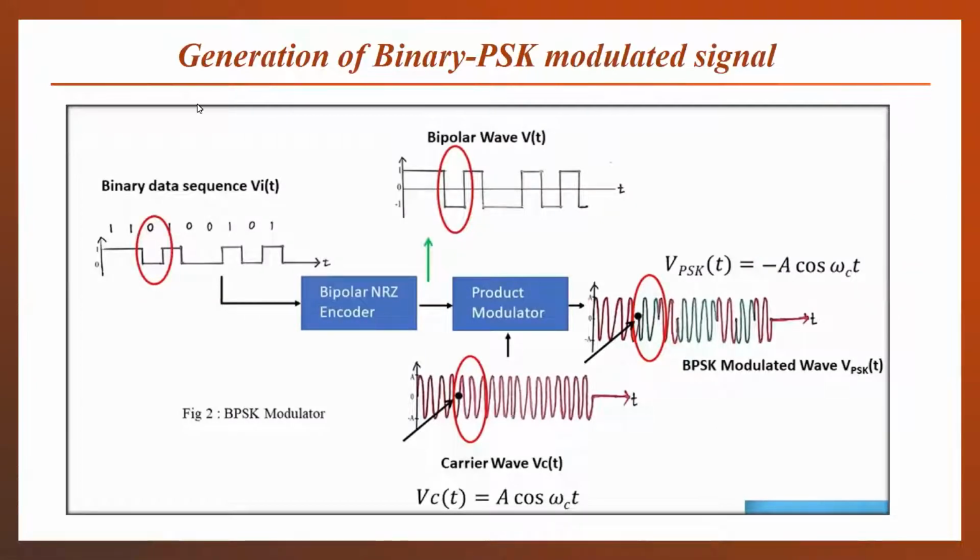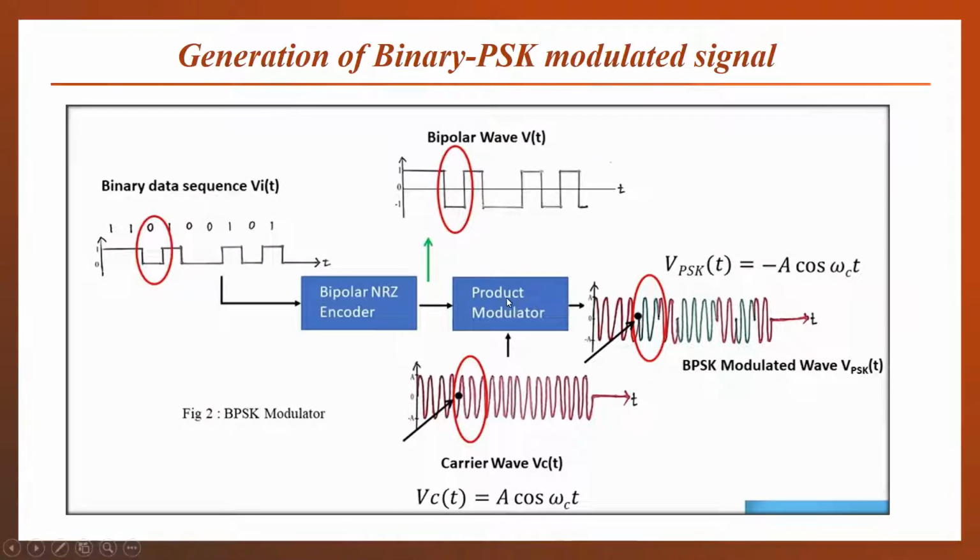So again, in terms of the block diagram, how can we generate a binary PSK modulated signal? I have told you we first have to convert our unipolar signal to the bipolar signal. That means we have to convert our bit data in terms of positive and negative voltage, not positive voltage and ground voltage. So our binary data will be transmitted to the bipolar NRZ encoder. This encoder will convert our unipolar signal into a bipolar signal and provide positive and negative voltage to our bit forms.